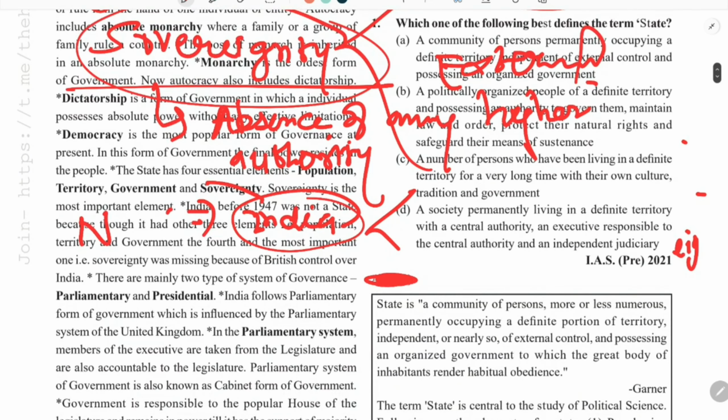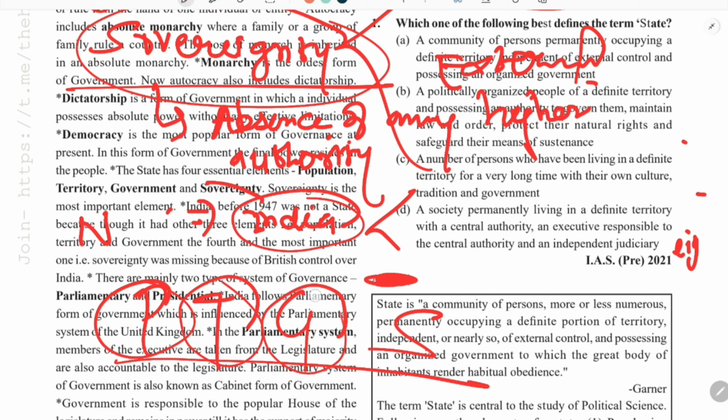So in this way we learned that there are four components of a state: PTGS, population, which is permanent, territory, government, and sovereignty, which we have discussed. Sovereignty is of two types, internal and external, and I gave examples of what can come under external sovereignty and internal sovereignty.